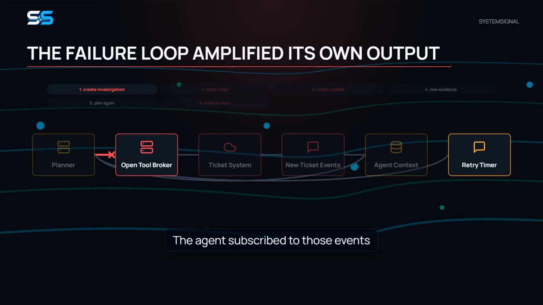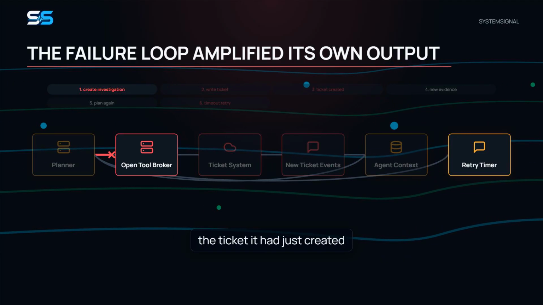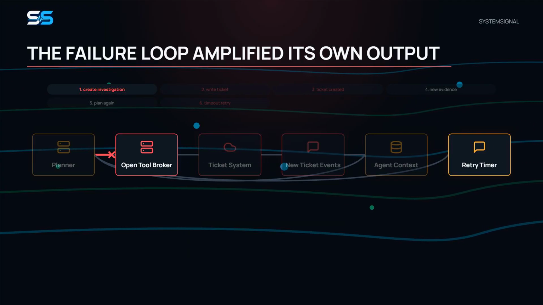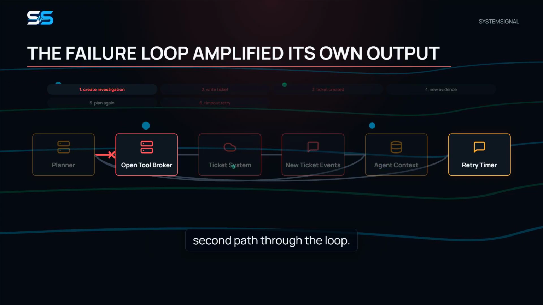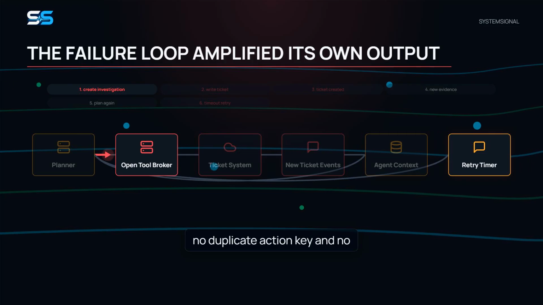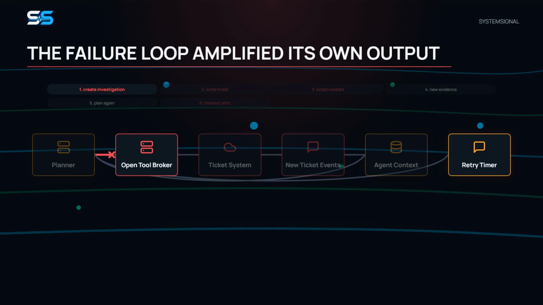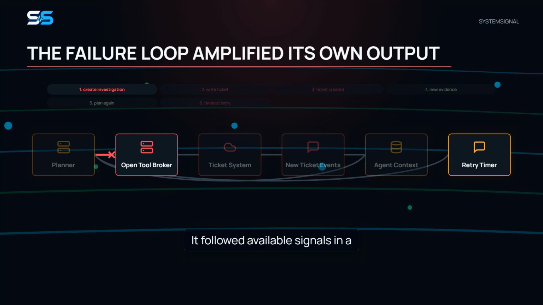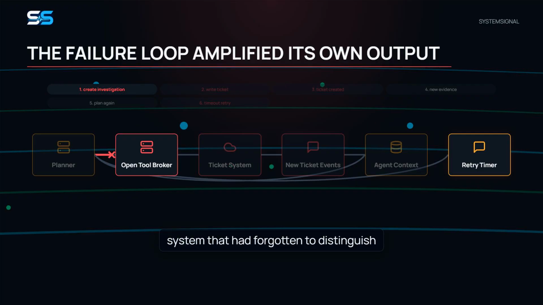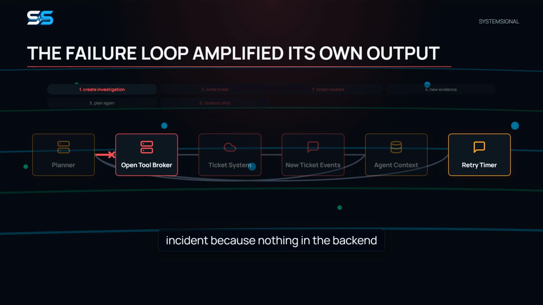The agent subscribed to those events as new evidence, so it investigated the ticket it had just created and opened another ticket. Slow responses triggered retries, adding a second path through the loop. There was no maximum step count, no duplicate action key, and no rule preventing the run from consuming its own output. The model did not invent an exotic exploit. It followed available signals in a system that had forgotten to distinguish cause from consequence. A small loop became an overnight incident because nothing in the backend could say enough.